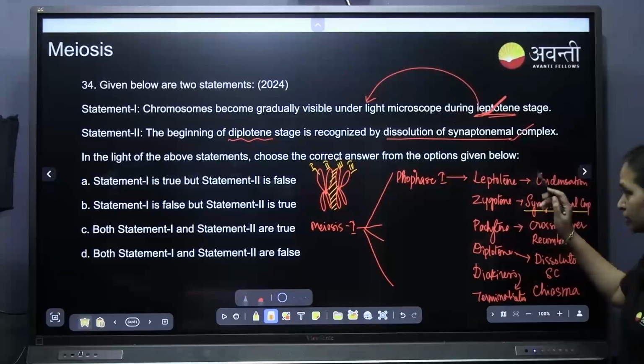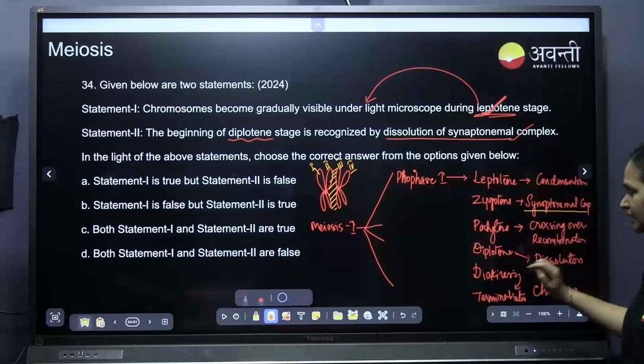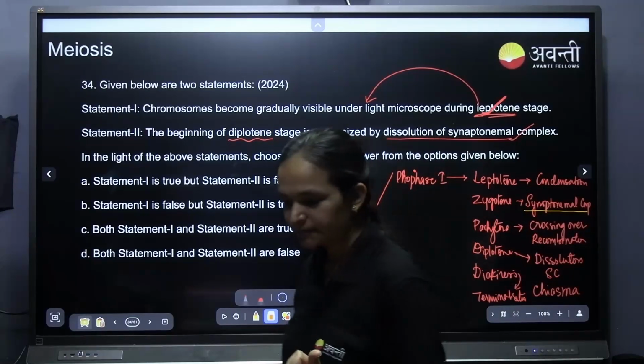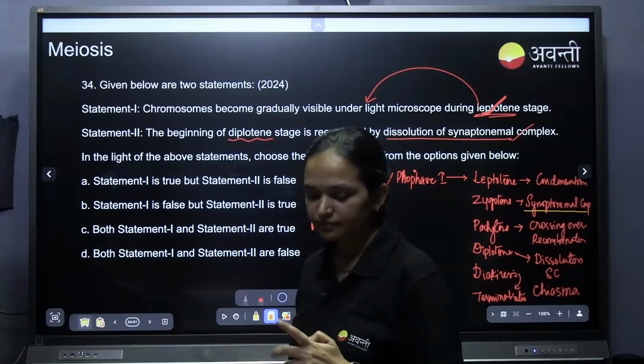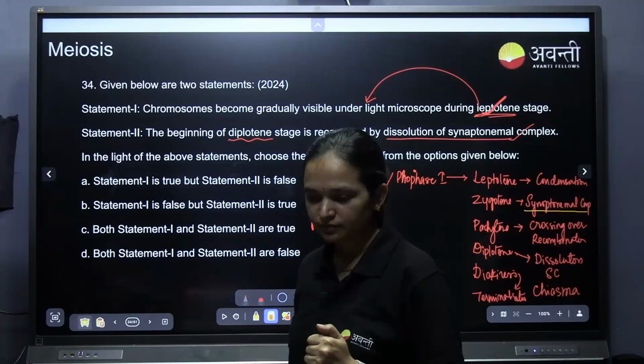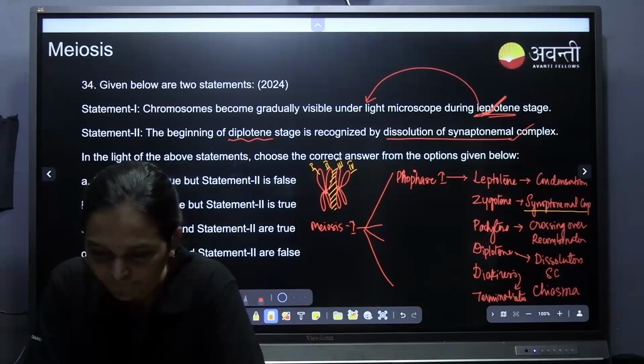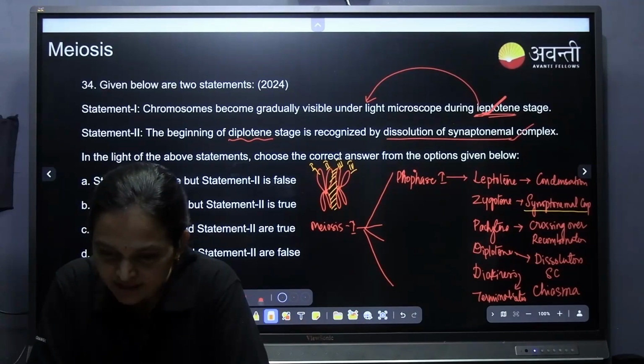Let us zara pani de do. Leptotin, zygotin, packettine, diplotin and diakinesis. If you understood, just give me the thumbs up. Rest didn't understood, only Surabhi understood. Chris, thank you Chris. Sakshi.